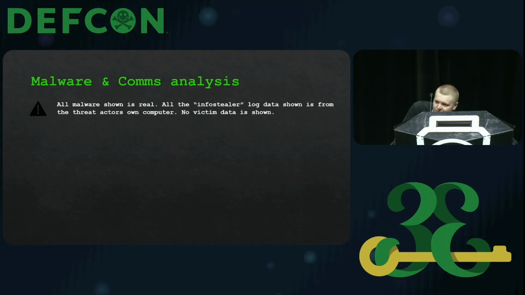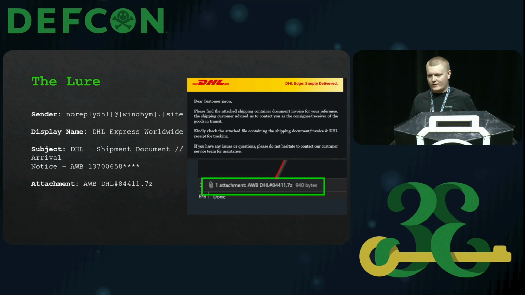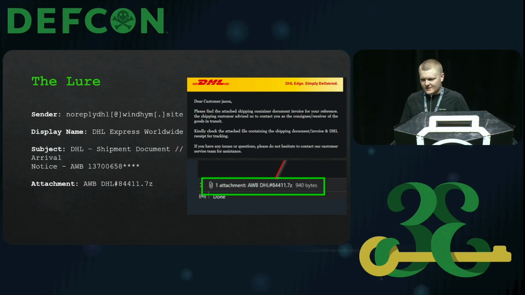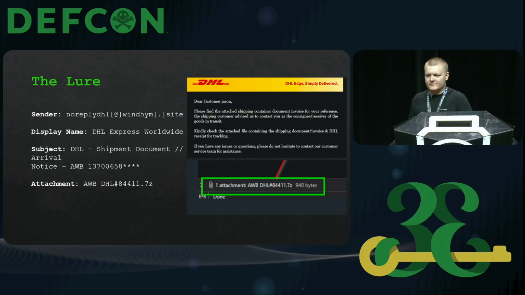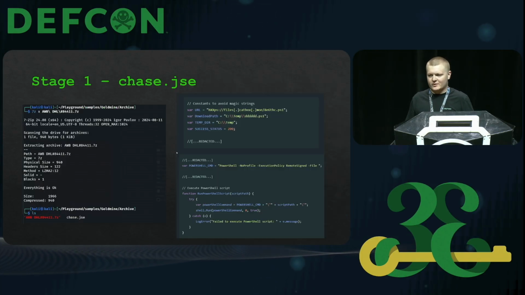So we've got some malware analysis, and like a lot of malware, it was delivered via phishing. Here we've got a DHL phishing campaign. We can see it's sent from noreply@windhym.site. Remember this domain, it will come up later. Everyone in this room would obviously be able to see this is phishing. There's this weird .7z attachment relating to some sort of shipment arrival. So as malware analysts, we'll download this attachment, rip it apart, and see what's going on.